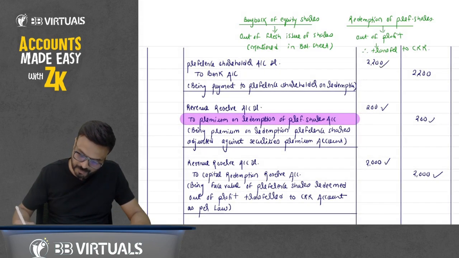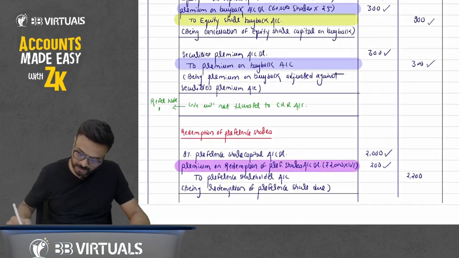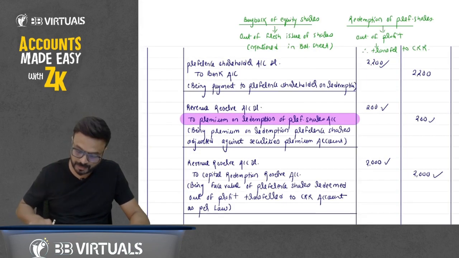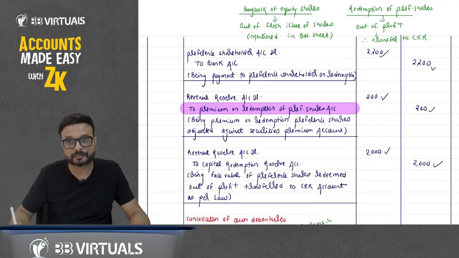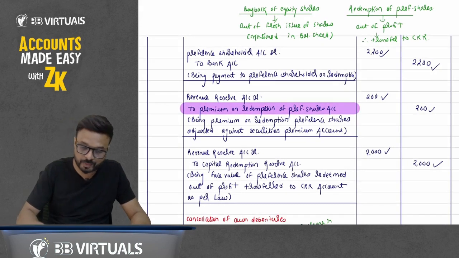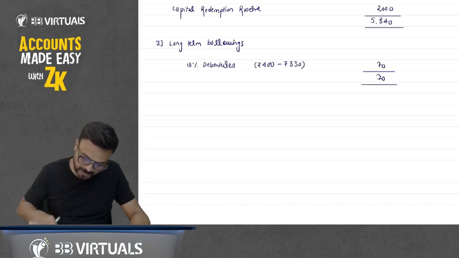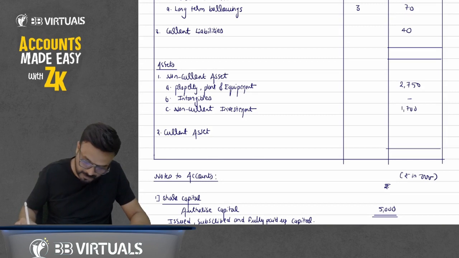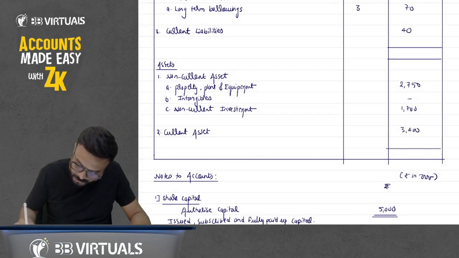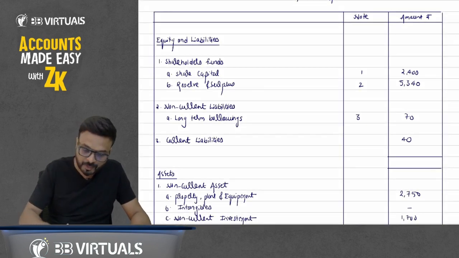Now preference shareholders: you have credited here and then you have debited here. Now bank account credited, so minus 2,200. Now balance is 3,400. Now any other? No. Write it down. Current asset is 3,400.